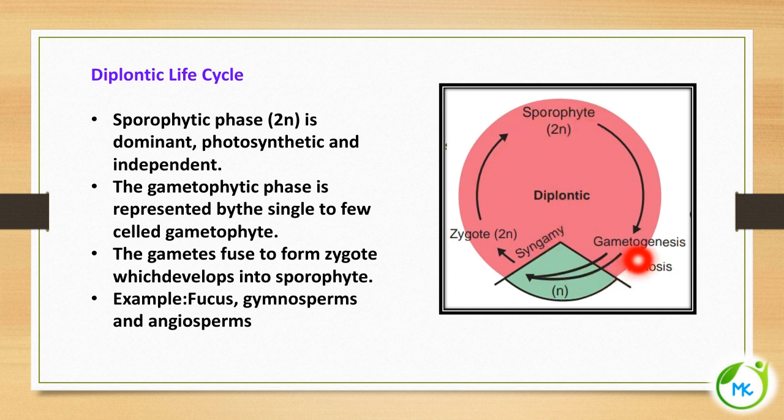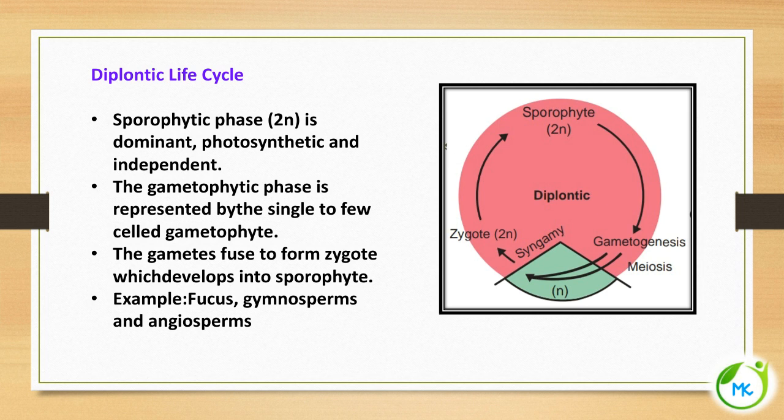Here you can see that after gametogenesis the gametes will be formed. The gametes will fuse together and form a zygote, and the zygote will develop into a sporophyte. Examples for the diplontic life cycle are Fucus, gymnosperms and angiosperms.